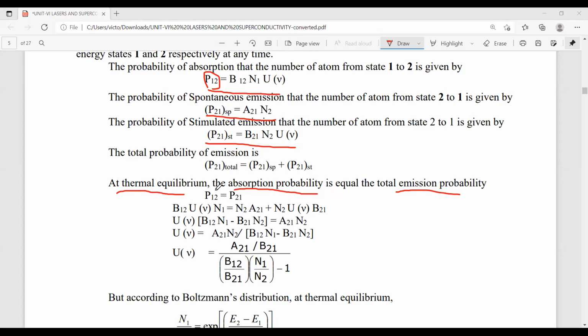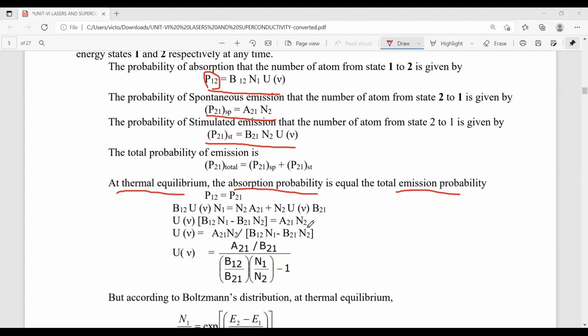So P12 is equal to P21. What is P12 here? This is the expression B12 U nu N1. And the total emission processes are these two, which we add: N2 A21 plus N2 U nu B21.